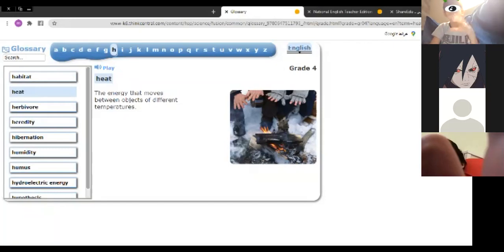How can we transfer heat from a cold body to a hot body, or the opposite? Look here in this picture, we can fire the wood, and then we put our hands above it, and we feel warm. So when you feel cold, we can get heat energy from the wooden fire.